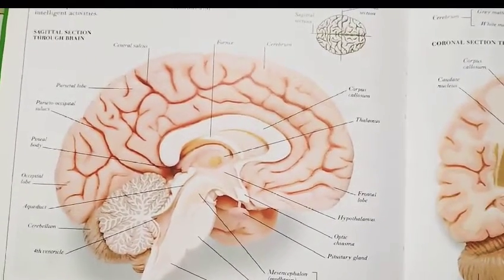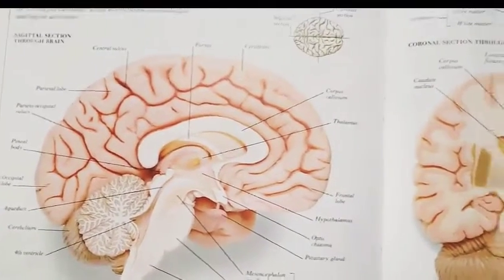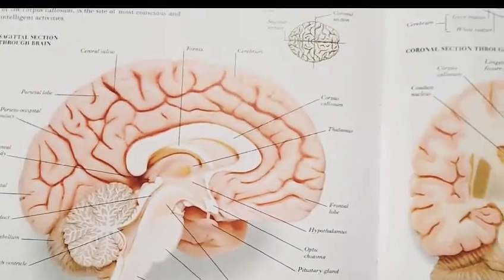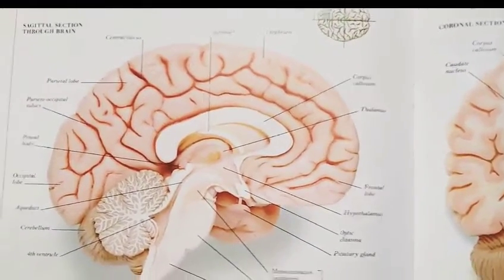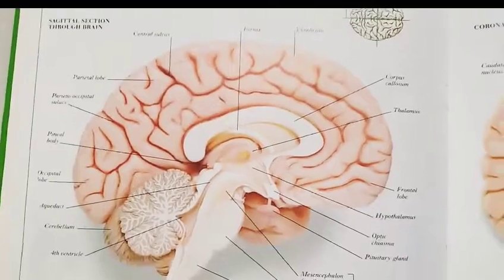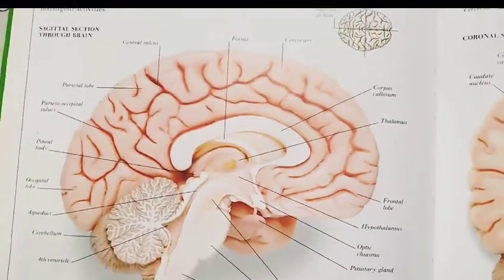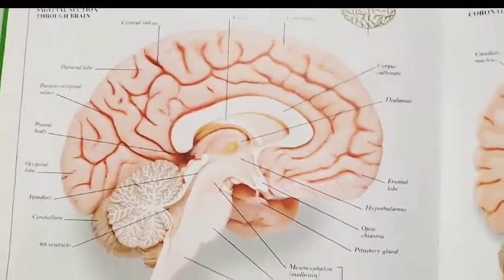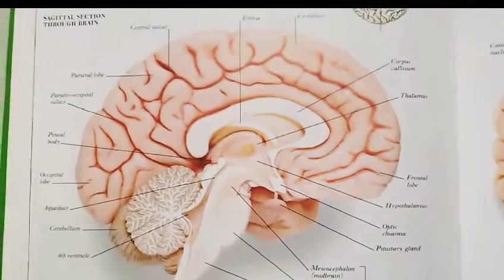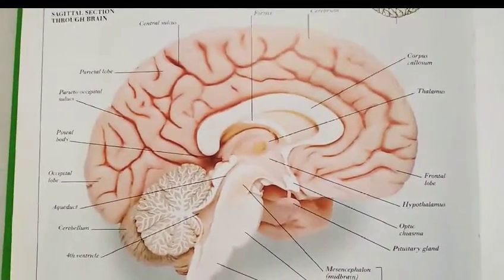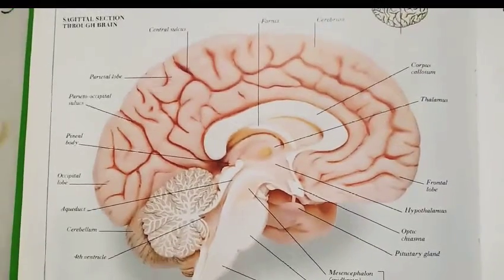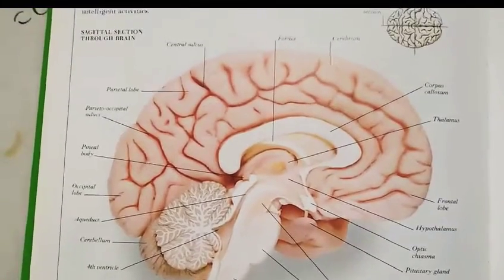Midbrain is the portion which is present in between the forebrain and the hindbrain, and mainly it is involved in the visual reflexes in the posterior part and the auditory reflex. Okay, so this is about the midbrain. Now we will just move to the hindbrain. Hindbrain consists of the cerebellum.